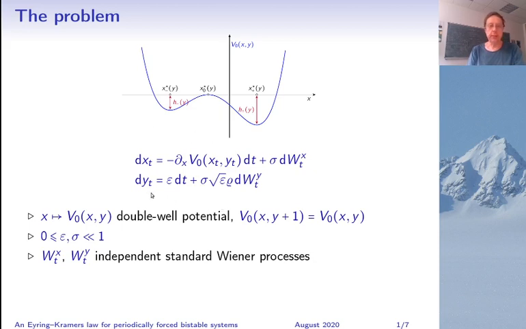So it's a two-dimensional stochastic differential equation. The drift for the first variable x derives from a potential V0, which is a double well in x, like in the picture here, and periodic in y. The drift of y is a small parameter epsilon, and in addition we have independent white noise on both variables with a small parameter sigma in front.